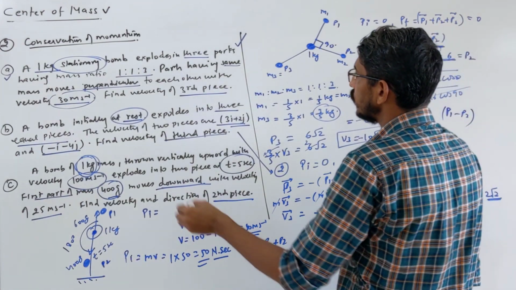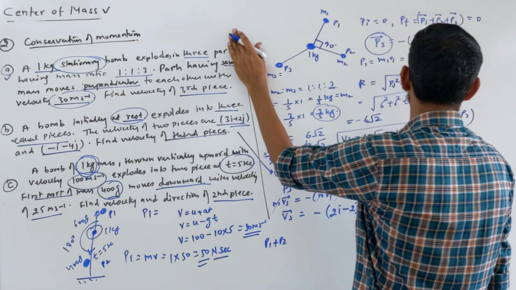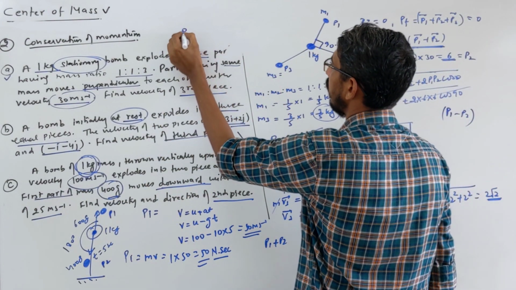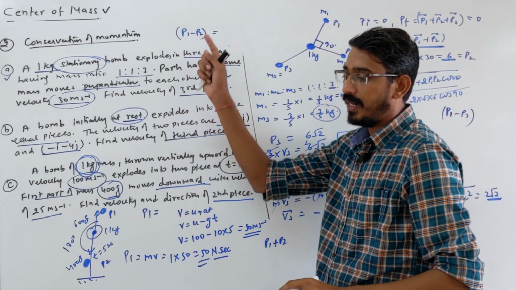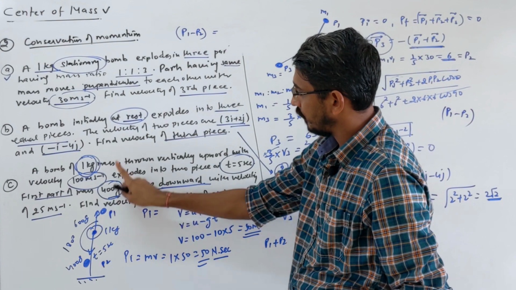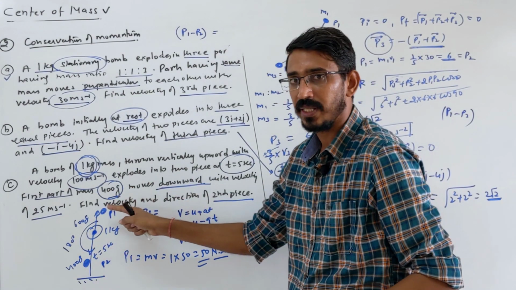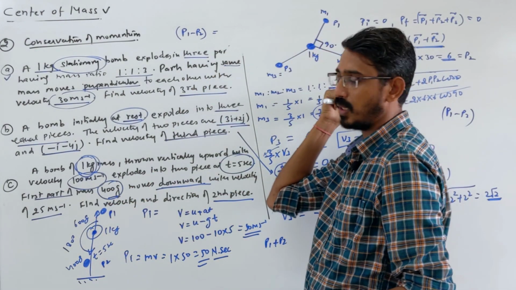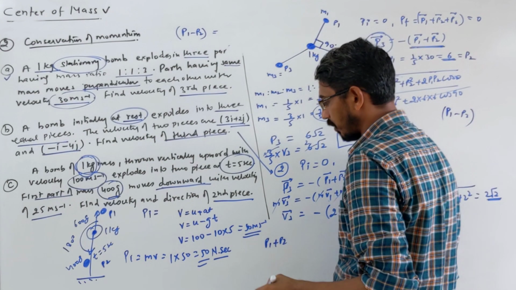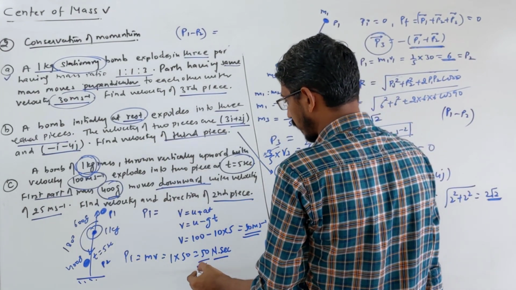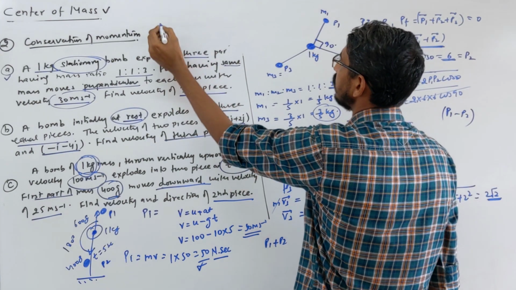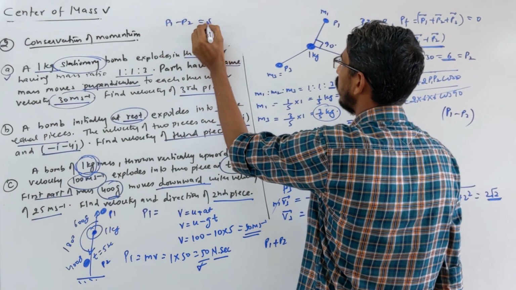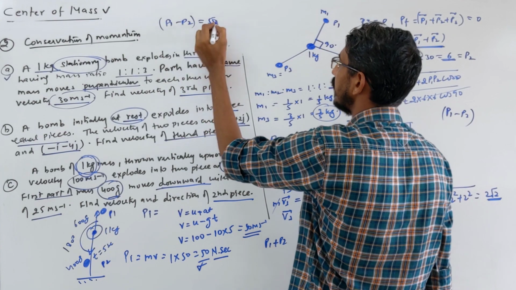So the same thing I'm writing here: P1 minus P2, that's the final momentum. I have added them by vector rules. P1 upward, P2 downward, angle is 180 degrees, then the answer becomes P1 minus P2 after vector addition. It should be equal to the initial momentum, which we have already calculated as 50. So P1 minus P2 should be equal to 50. This is the final momentum, that's the initial momentum.